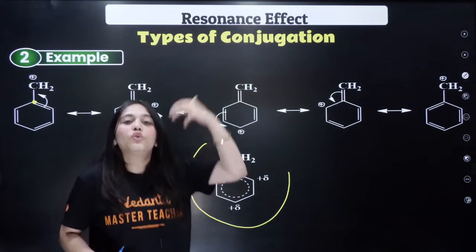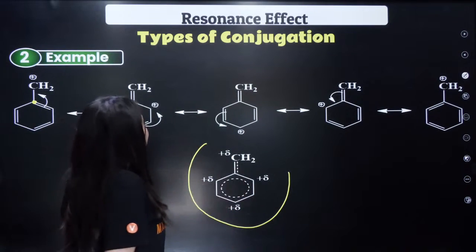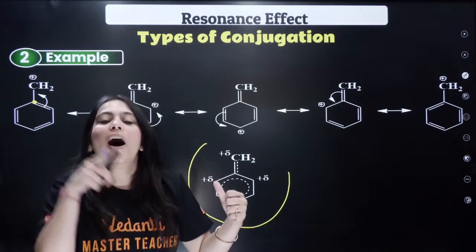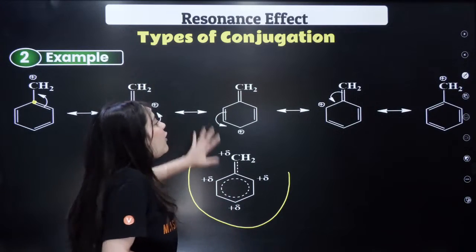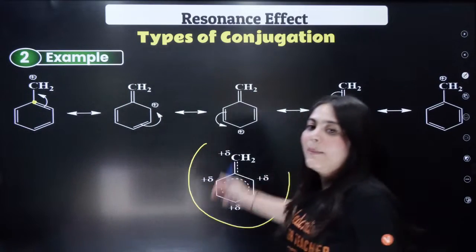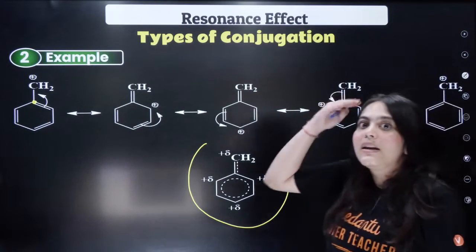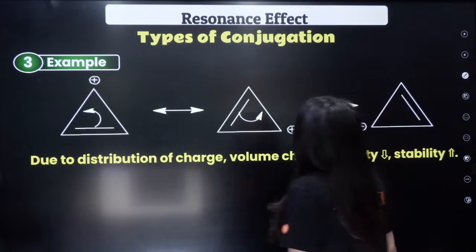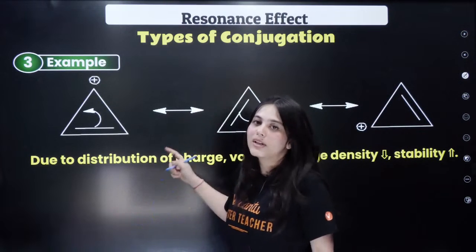We are not going into too much detail because I am assuming that you know how the arrows move, how the pi bonds move, because right now we cannot spend so much time getting this explained, but you can see and just recall all your concepts. Now the third example given here, what is happening?